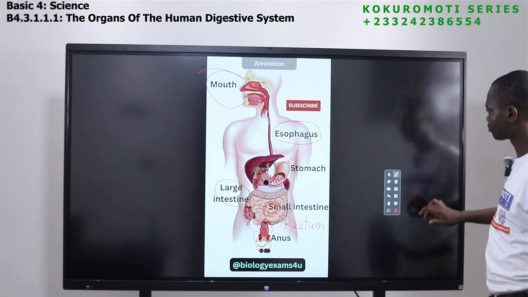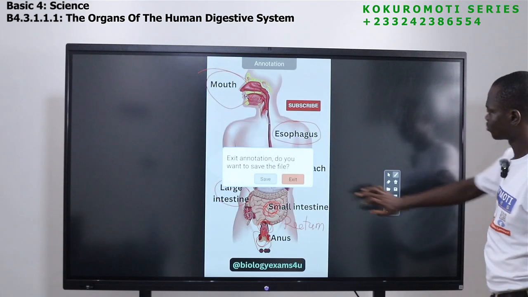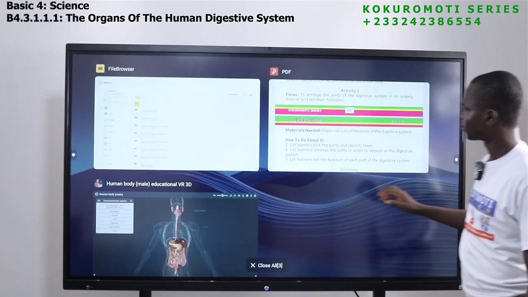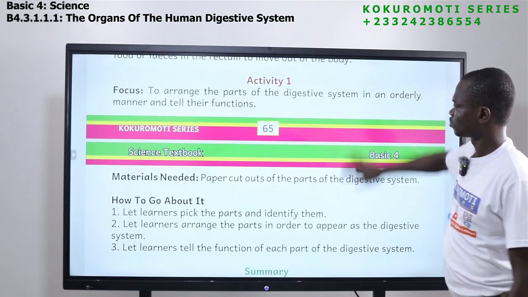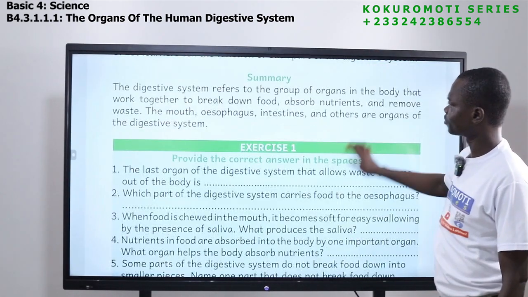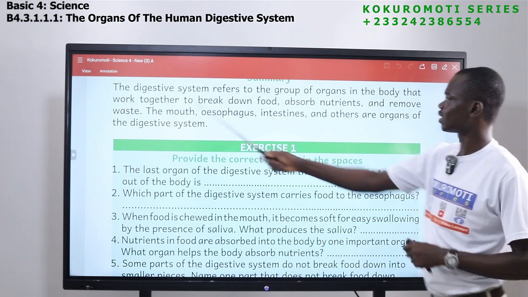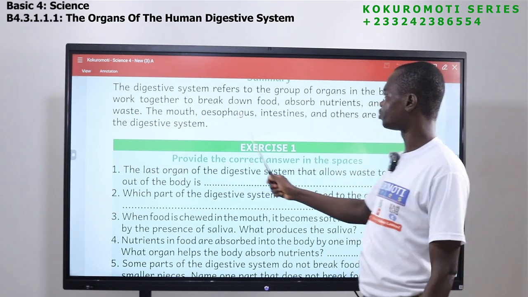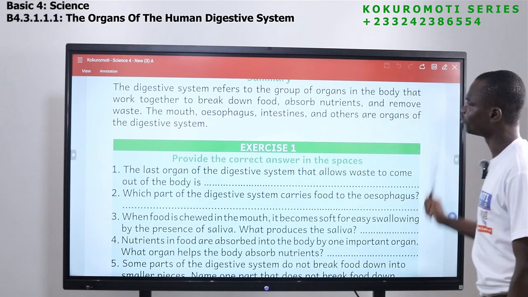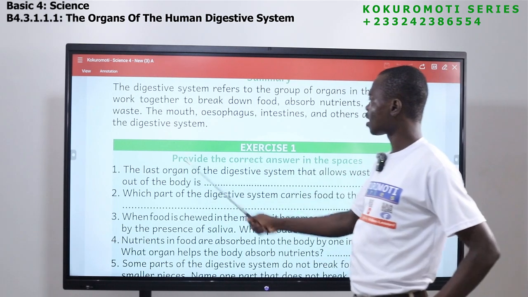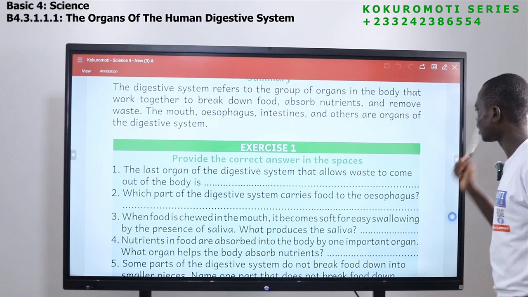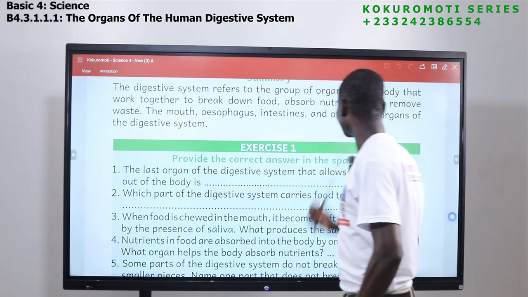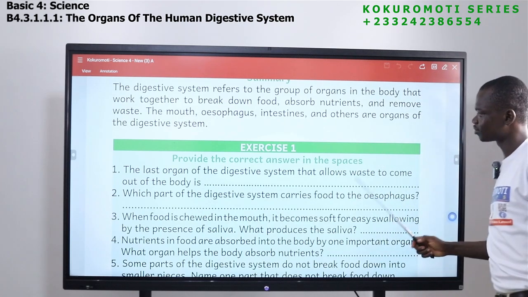Let's go back. So that is what we have learned. We have learned that the digestive system refers to the group of organs in the body that work together to break down food, absorb nutrients, and remove waste. The mouth, esophagus, intestine, and others are organs of the digestive system.